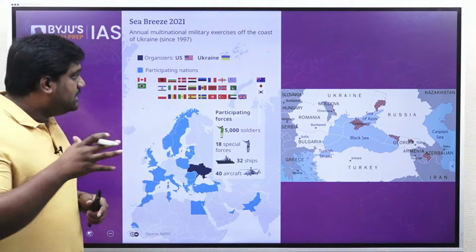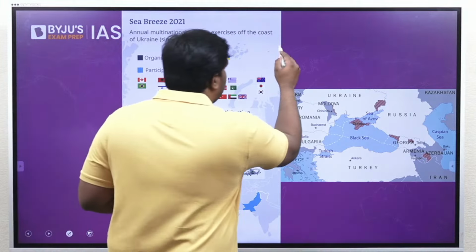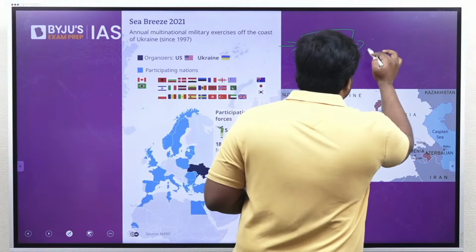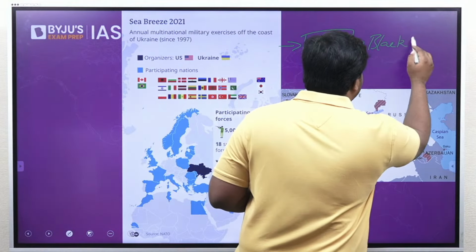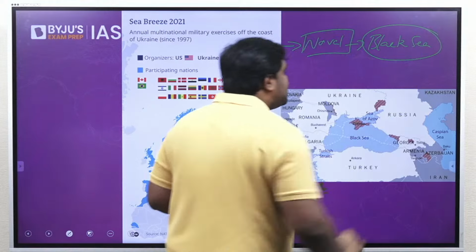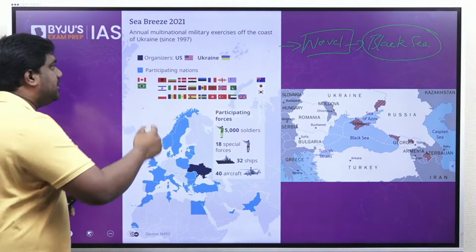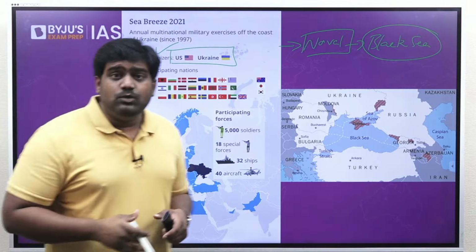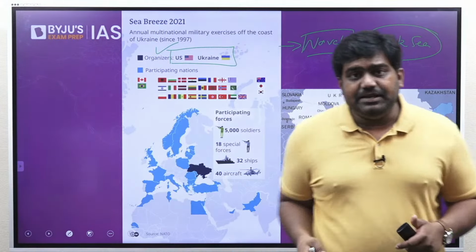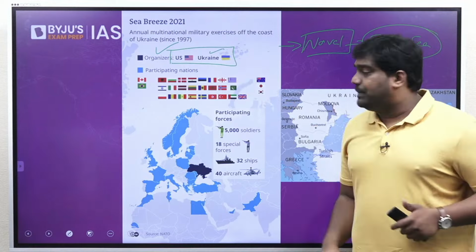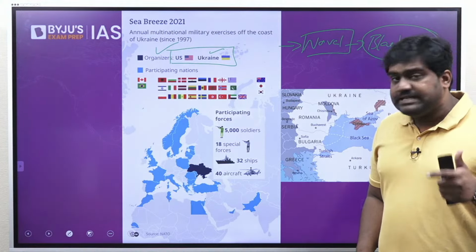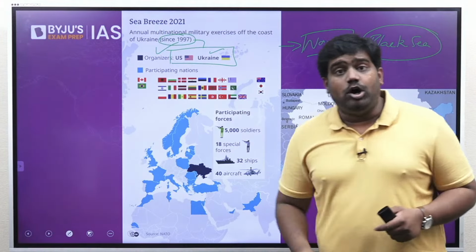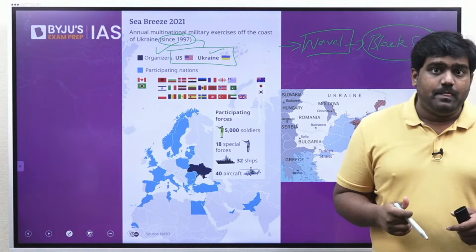Exercise Sea Breeze is a multinational naval exercise that is held in the Black Sea. It is an initiative that was primarily started between the United States and Ukraine. The US is the one which sponsors Exercise Sea Breeze, and the primary participant is Ukraine. The exercise is held in the Black Sea, and these exercises have been going on since 1997. They are held every year,